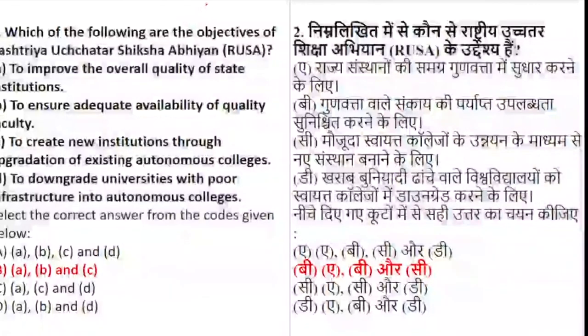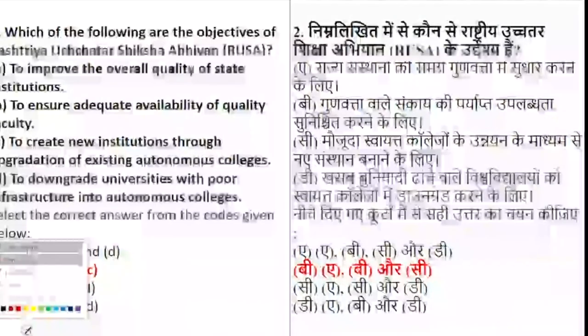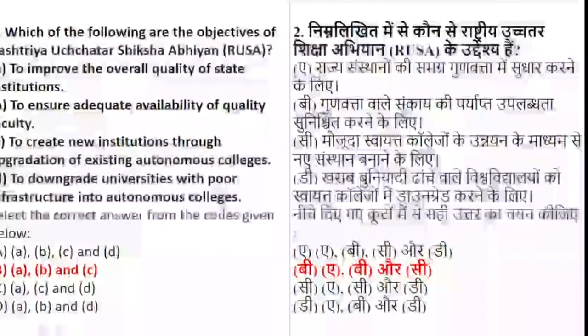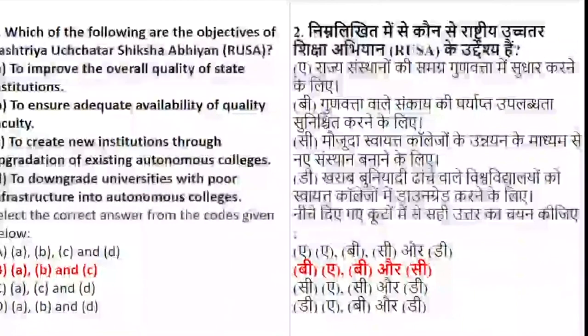In this type of question, I have told you that when the questions are with respect to the objectives, you can try the odd man out approach. Option D talks about downgrading the universities and putting poor infrastructure in autonomous colleges. No, RUSA does not have any such intention.